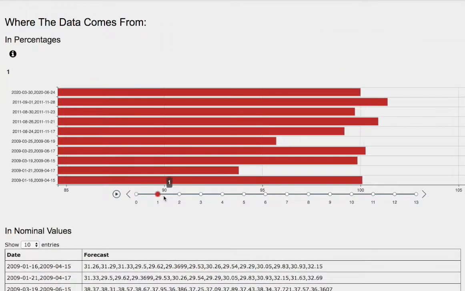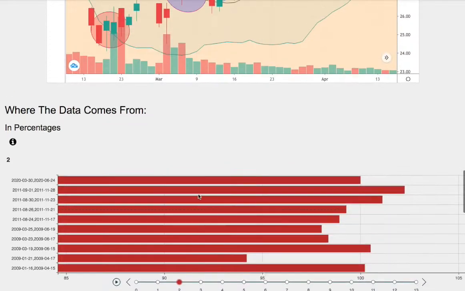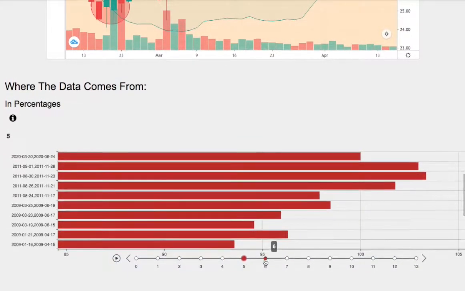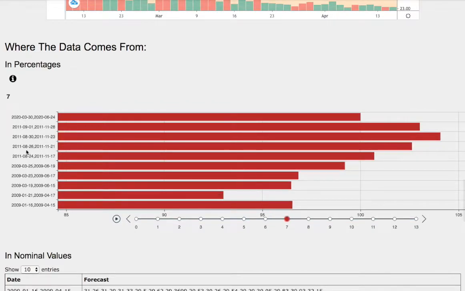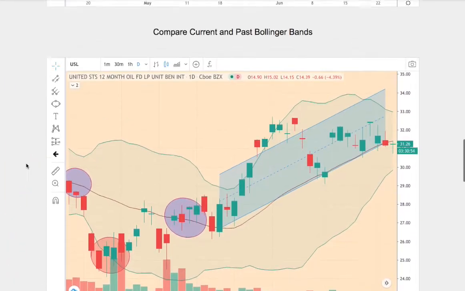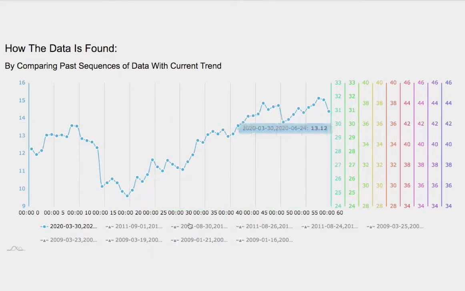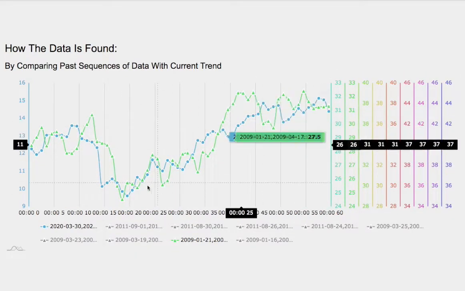So now let's examine the day-by-day forecast for WTI crude oil. So we have 1 day out, that will be a Thursday, and 2 days out will be a Friday, and so on. So we have 3 days out, 4 days out, 5 days out, 6 days out, and 7 days out. So which one of these models we should focus on? Ideally, the model that is best matched to the current trend. The blue line is our current trend, and overlapping it happens to be the best match.